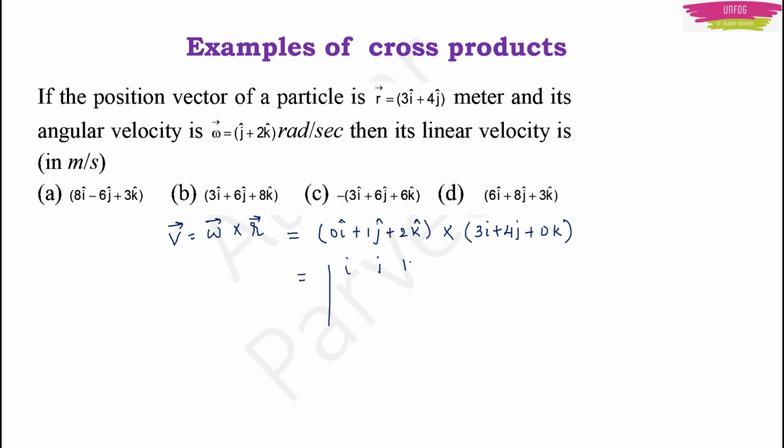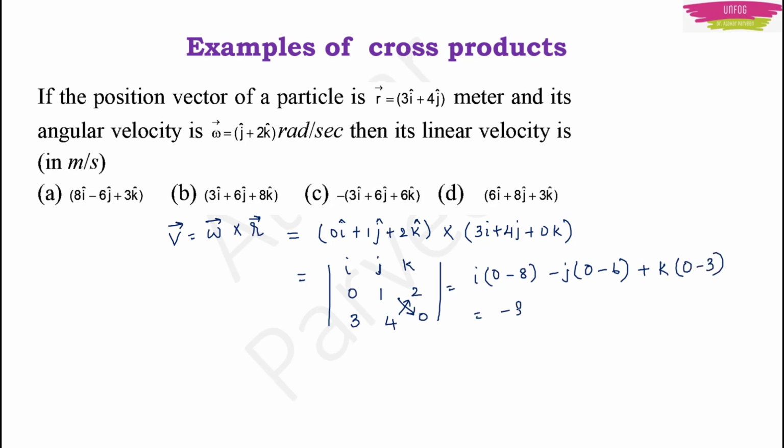First we will write i, j and k. Then we will write the first vector 0, 1, 2. Then we will write the second vector 3, 4, 0. This is equal to i into, we are going to multiply it this way, 1 into 0 is 0 minus 4 twos are 8, minus j into, we are going to leave the middle column and multiply the first and the third column, 0 into 0 minus 3 twos are 6, plus k into 0 into 4 is 0 minus 3.